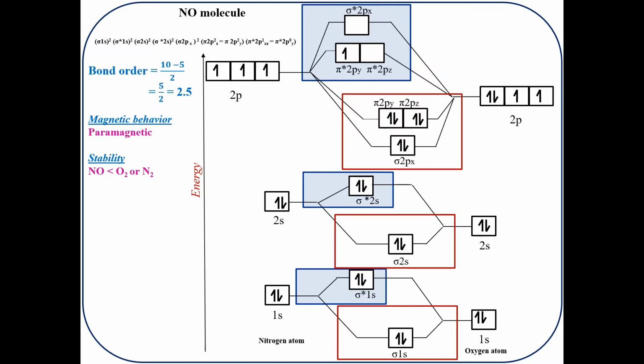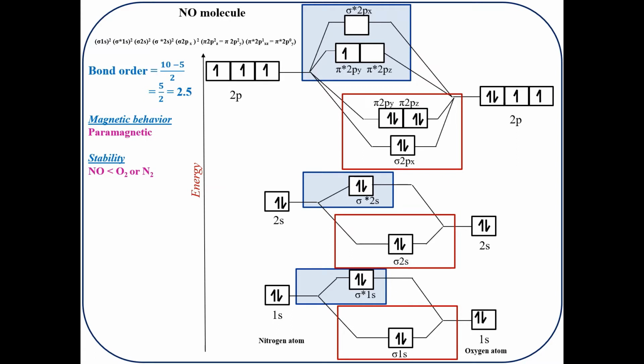In our previous video we learned about the nitric oxide molecule, that is the NO molecule, wherein we studied that it consists of in all 15 electrons that need to be accommodated in the respective molecular orbitals present in the molecule. The order of energy levels of the various molecular orbitals is the same as for the homonuclear diatomic molecules which are heavier than C2, that is the carbon molecule.